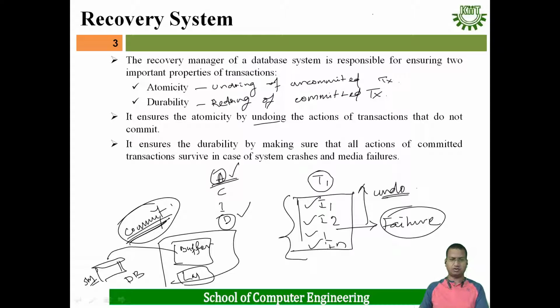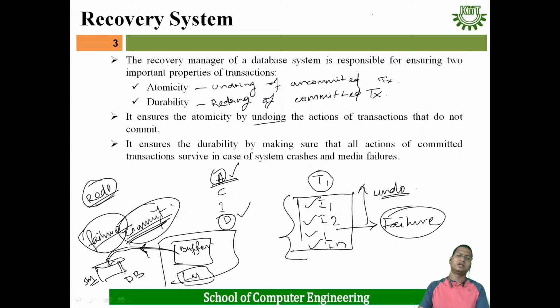Whenever the data items are being saved to the database, at that moment if failure occurs, then there is no need to undo the operations. What we will do, when the system recovers, is redo the operation.